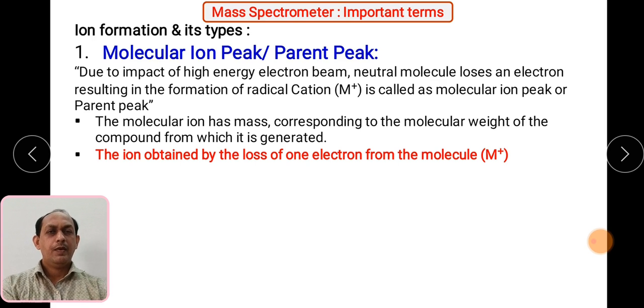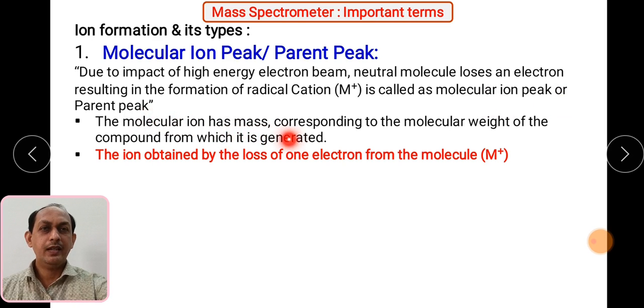Now we will see some of the important terms related to mass spectroscopy. The first term, which is very important, is the molecular ion peak, also called the parent peak. What is this parent peak? Due to the impact of the high energy electron beam, the neutral molecule loses an electron, resulting in the formation of a radical cation. Whatever radical cation is formed, or what we can say the molecular ion, is called the parent peak.